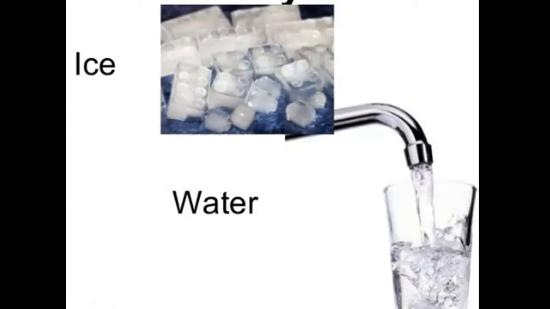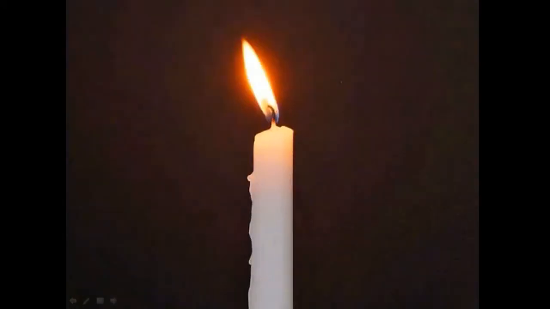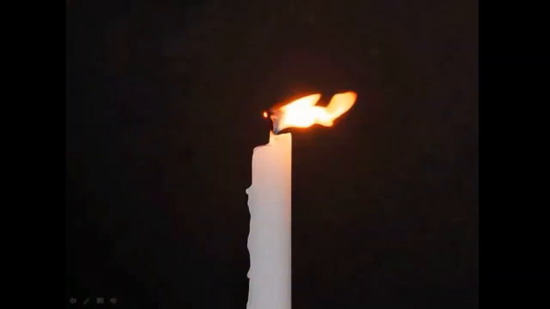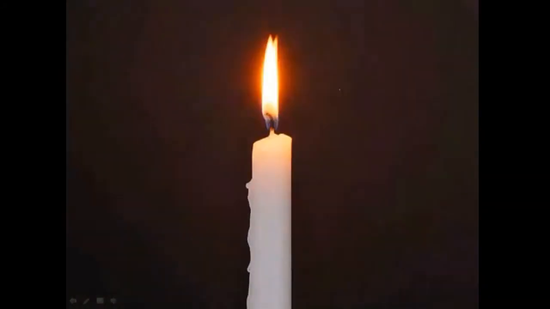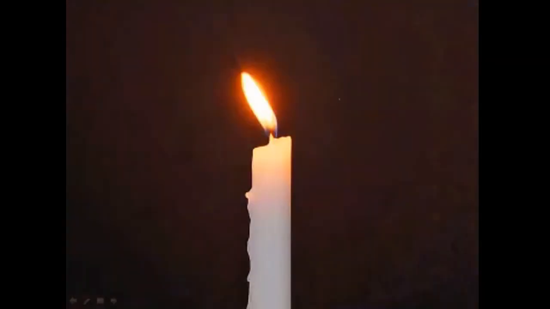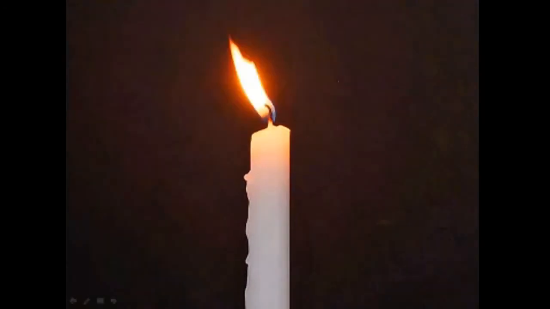Right now, I have shared many times the example of ice which turns into water. But now I have other examples. Look at this. What is this? Everybody observe it carefully. Candle. I hope all of you have seen a candle burn, a candle melt. So what happens? A candle is solid.